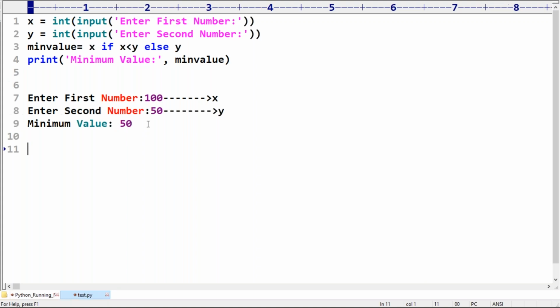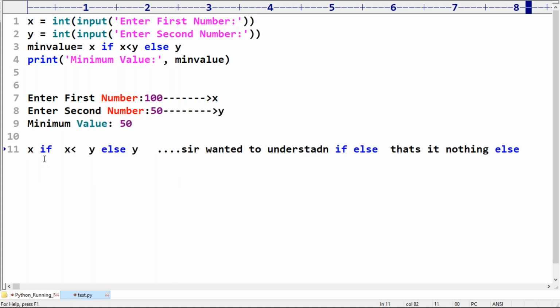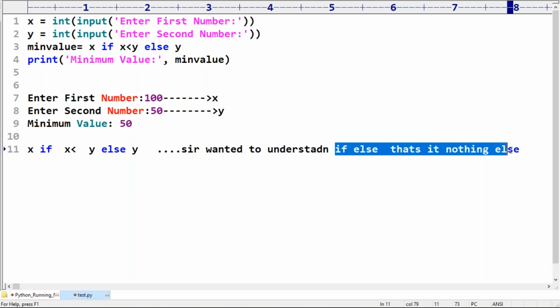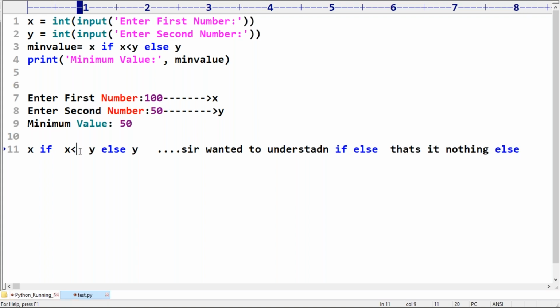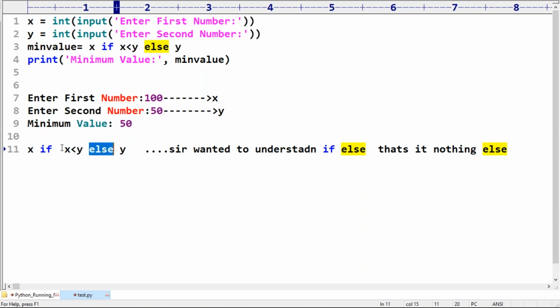Okay. Next, some people are asking: Sir, X if X is less than Y else. Sir, I want to understand if else, that's nothing else. What does it mean? Yeah, Sonali. Sir, here just observe. If this condition is satisfied, the x value. Else means if this condition fails, the y value is going to be considered.